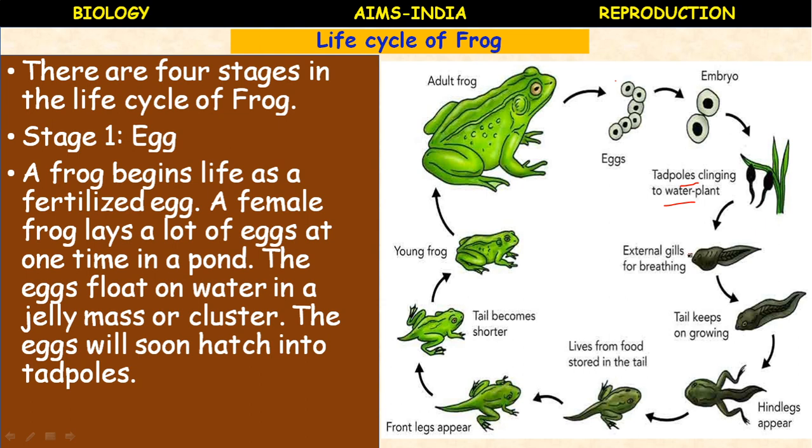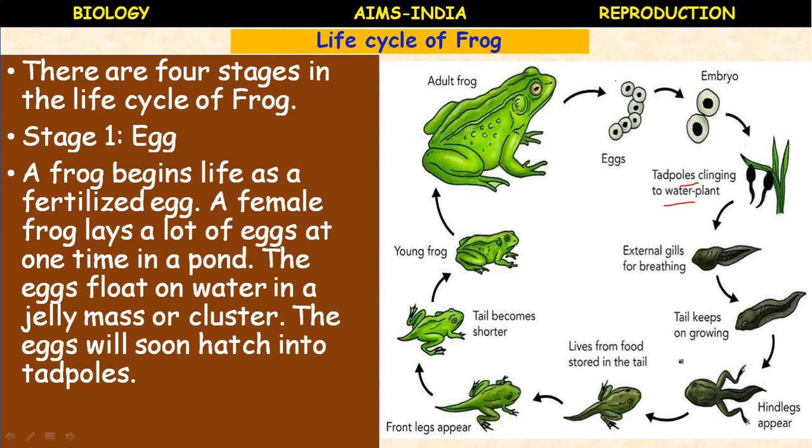These tadpoles show the characteristics: they breathe with the help of external gills, they possess a tail, the tail keeps on growing, and hind limbs will appear. These are the changes during the metamorphosis. It lives from the food stored in the tail, and the frog legs appear, then the tail becomes shorter, then it becomes the young frog.